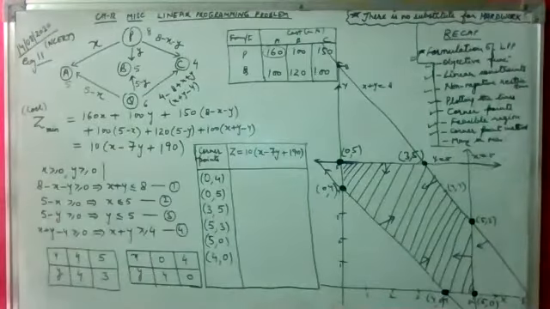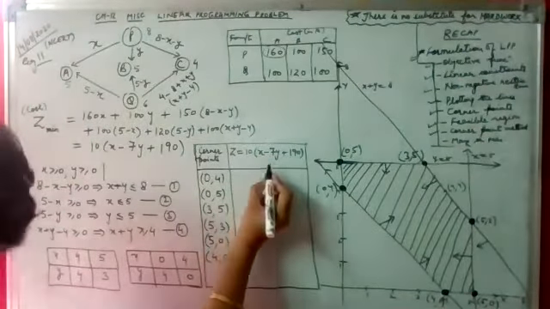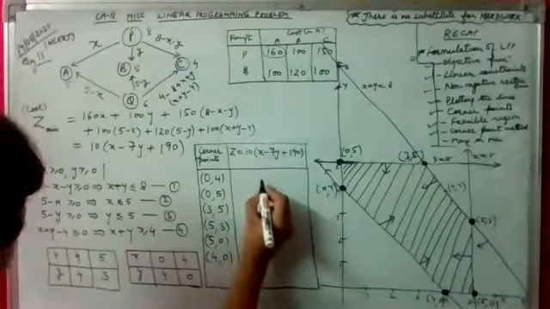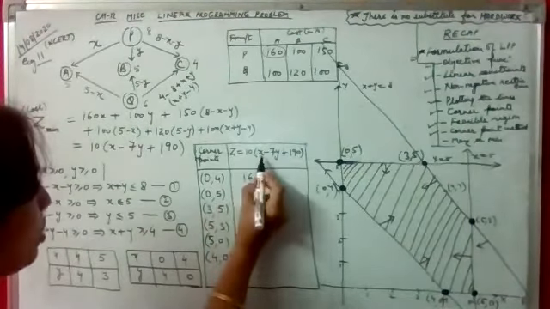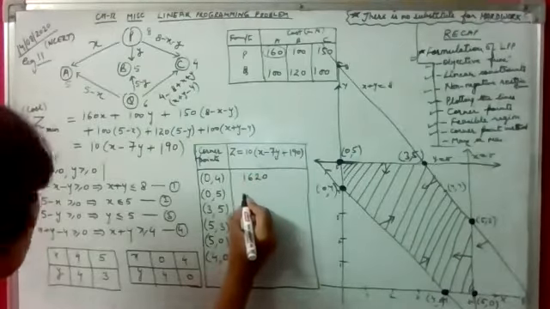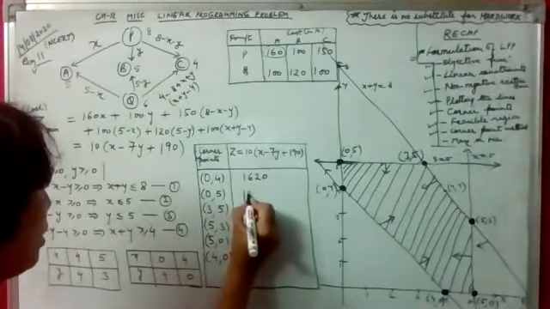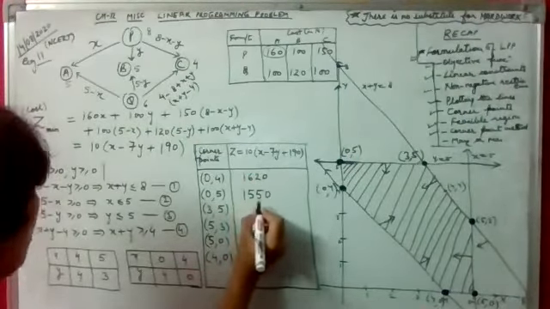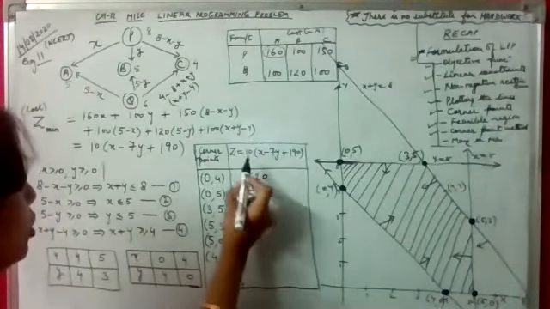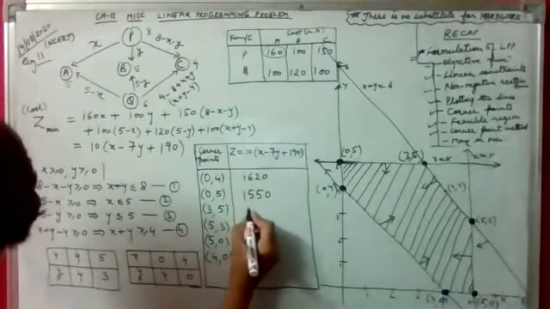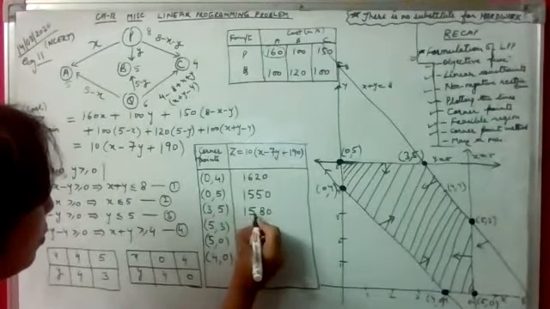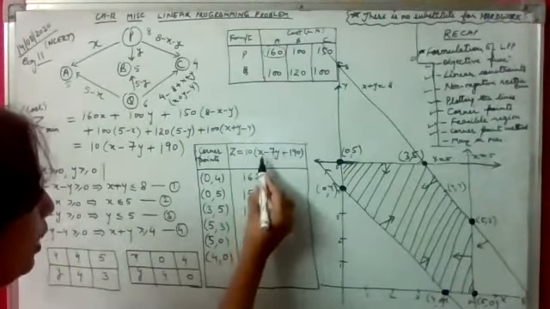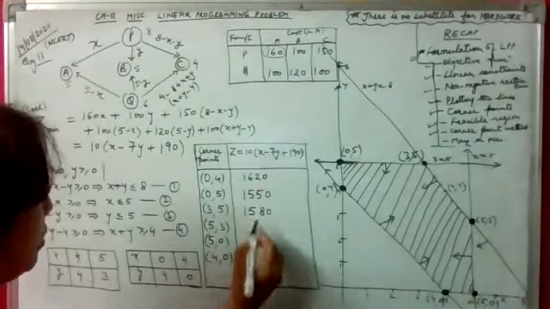Okay, now we have to find out z at all these points. So if we put 0, 4 here, x equal to 0 and y equal to 4, we get the value of z as 1620. If we put 0, 5, x equal to 0 and y equal to 5, the value is 1550. Let's put 3 and 5 here. So we are getting 1580.